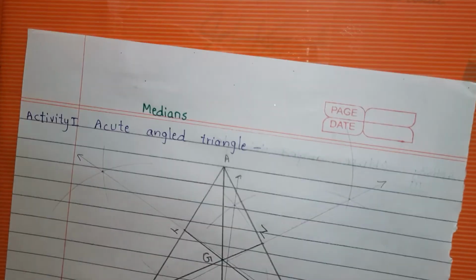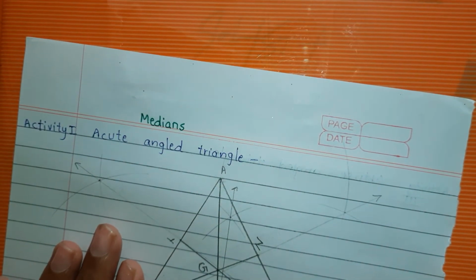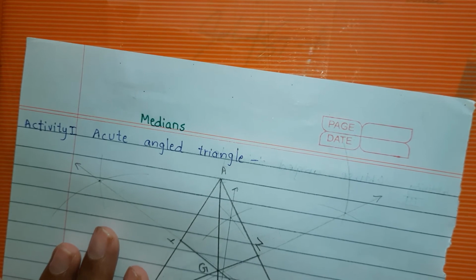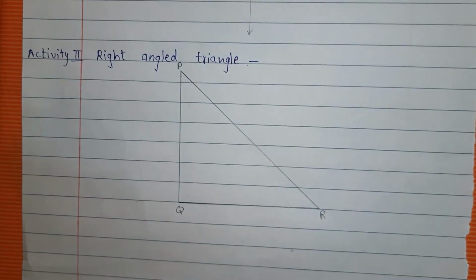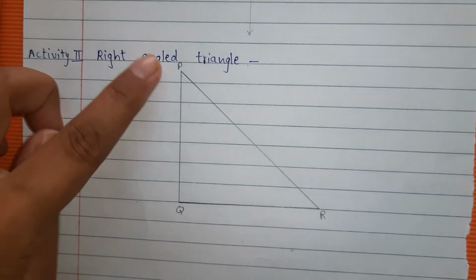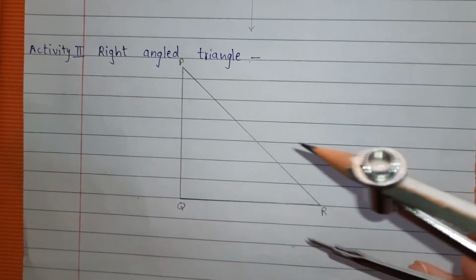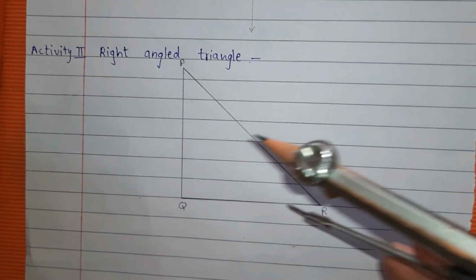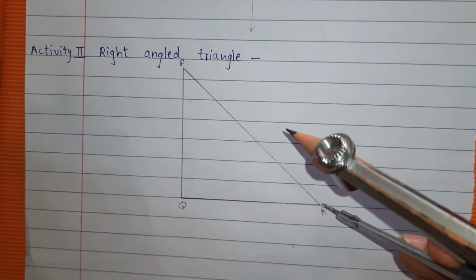Now we will draw for a right angle triangle. For a right angle triangle also you have to draw the perpendicular bisectors. Here I have drawn a right angle triangle PQR using a protractor. I have used a protractor for drawing this 90-degree angle. Now first we will draw the perpendicular bisector of QR.